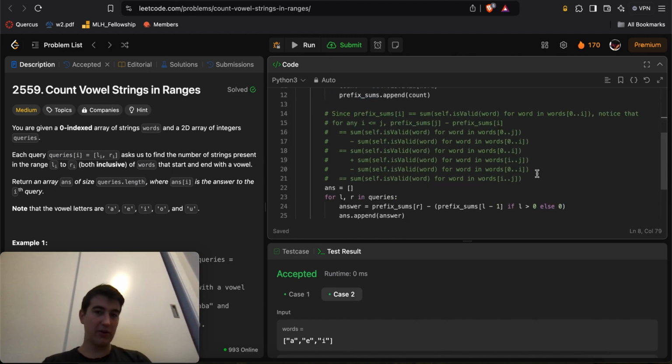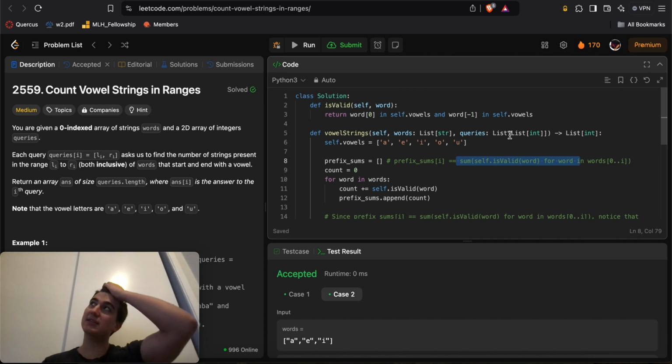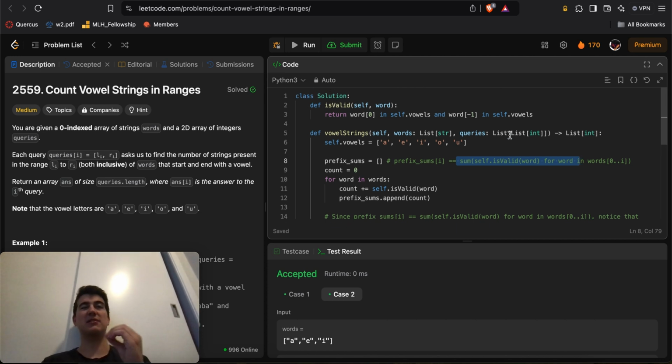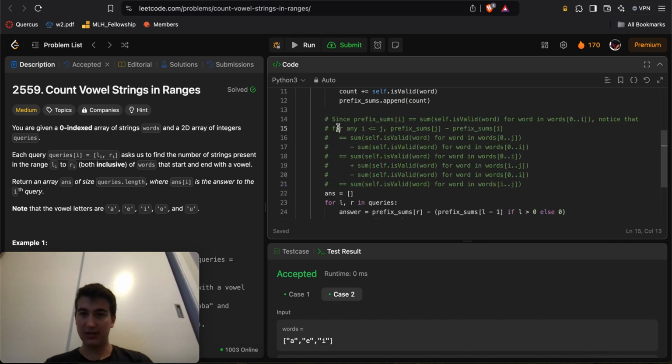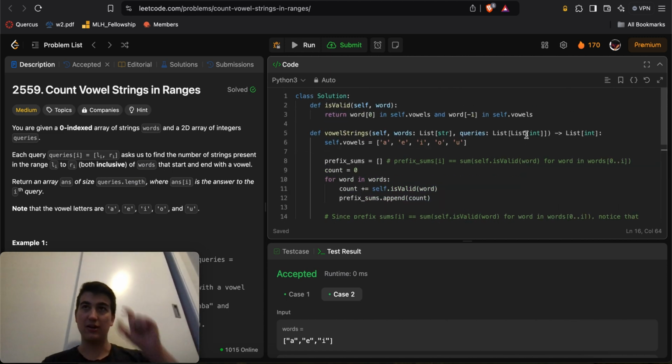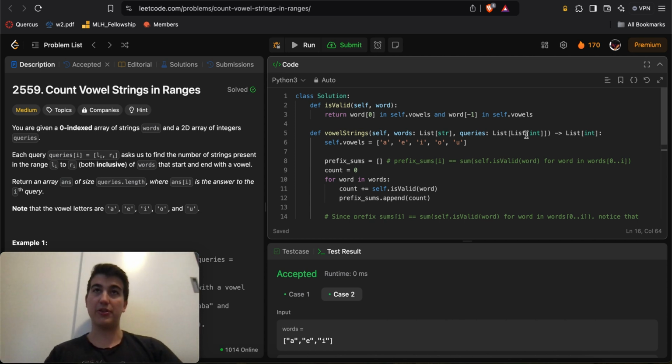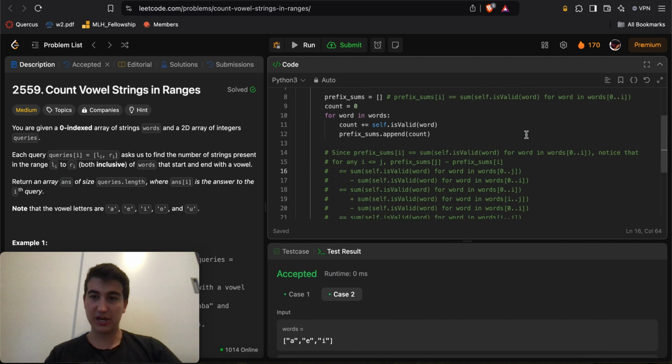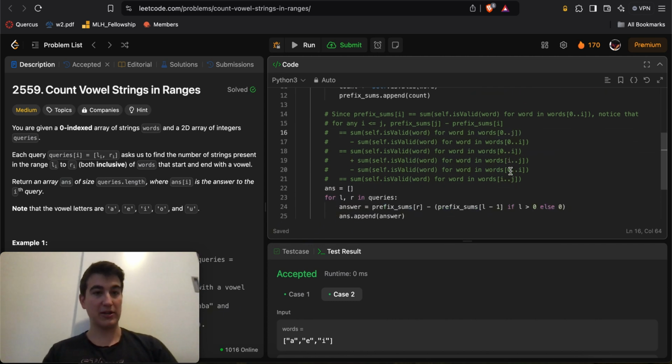And then a typical pattern that I use with prefix sums: one nice thing you can do is, with O of n work, you can compute the sum of any subarray in constant time. And the way you do this is, let's say you only care about sum. In this case, we're treating it as a sum because 1 is if it's valid, 0 if it's false. But if you had a typical array and you wanted the sum of any subarray from any index I to any index j, what you can do is compute prefix sums, the sum from index 0 to index I for any I, which is obviously very easy to do.